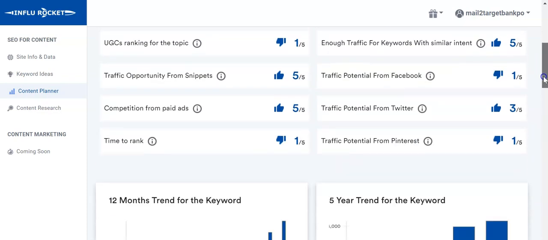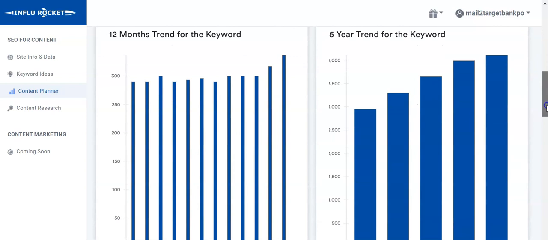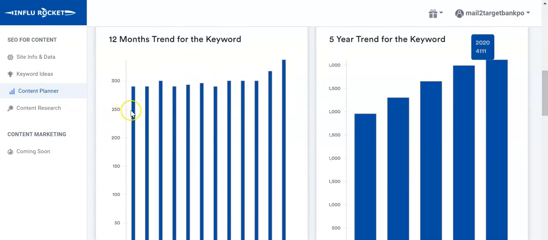So I'll just jump into another section before I come back here again. So here is another section that gives you monthly volume, like September, October, November, December, and each month's volume for this particular keyword. And here you will find an annual volume for this keyword.